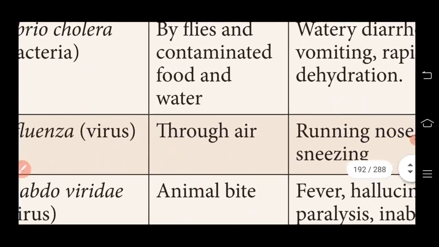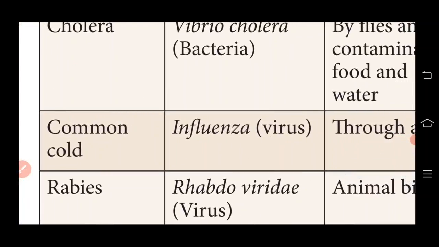And then the third one is the common cold. The common cold is a viral infection in the throat and nose. The causative microorganism is the influenza virus, so it is caused by a type of virus named influenza. The mode of transmission is through air. The symptoms are a running nose and sneezing. We can prevent the common cold by isolating the patient.